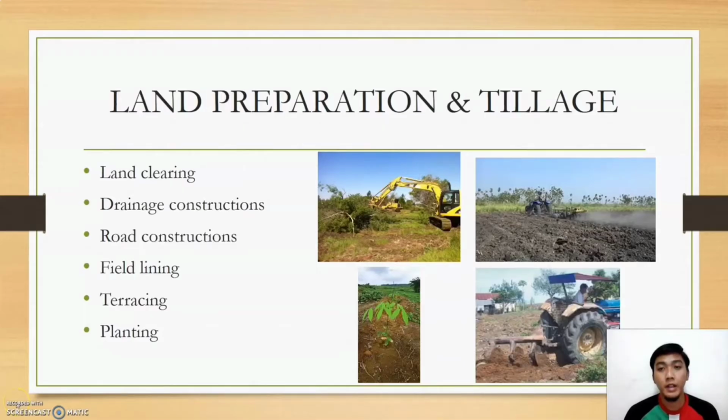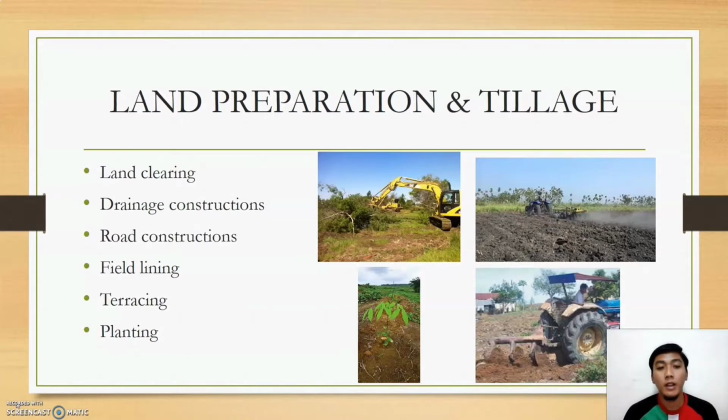Land preparation and tillage. First, land clearing is to clear the field for rubber planting and to remove or eliminate the roots, disease and fungus. Second, drainage construction is to remove excess water in the soil and to ensure there is sufficient water in the soil for crop use. Third, road construction is to maximize the general efficiency of all activity undertaken by the plantation.